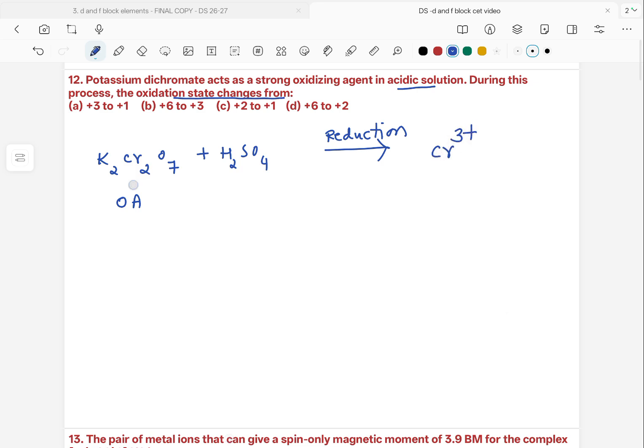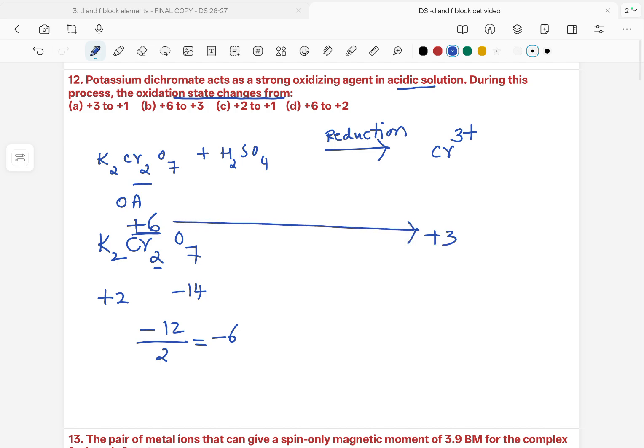Here we will find out the oxidation state of chromium. In K2Cr2O7, potassium contributes +2 and oxygen is -14. So it is -12, and there are 2 chromium atoms, so divided by 2 gives 6. Take it out, then chromium exists in the +6 oxidation state. So it is going from +6 to +3, undergoing reduction. So our answer should be +6 to +3, that is option B.